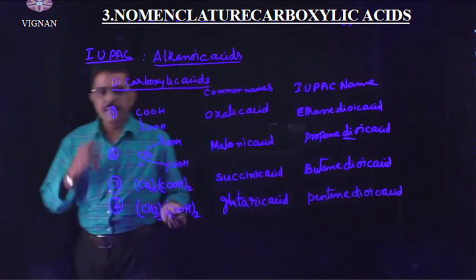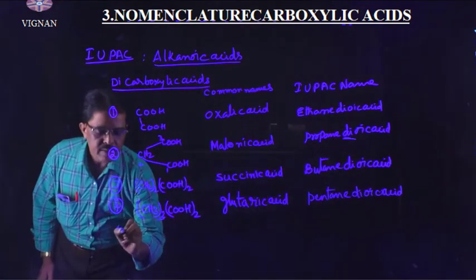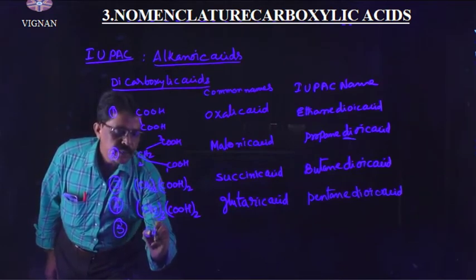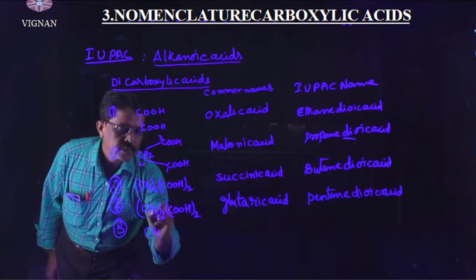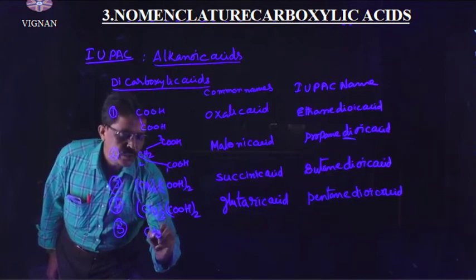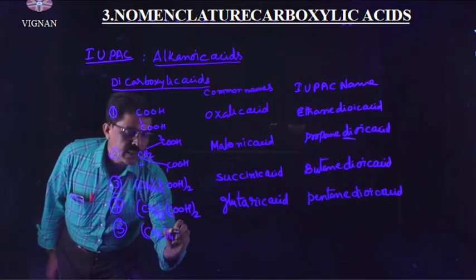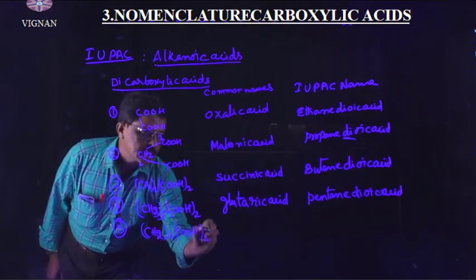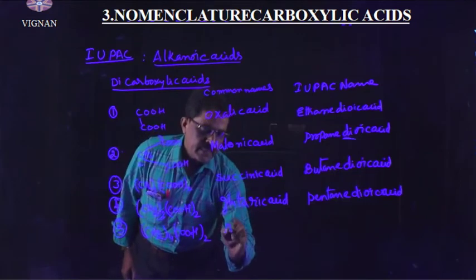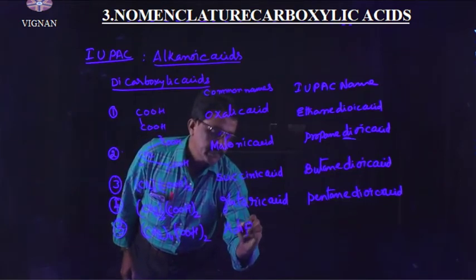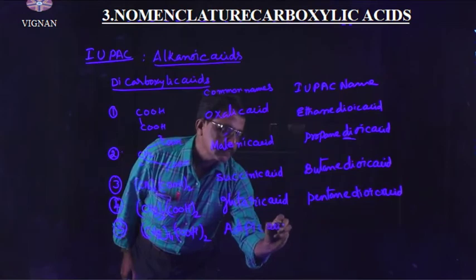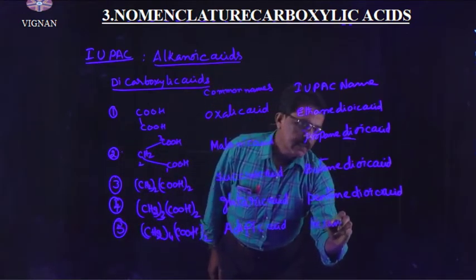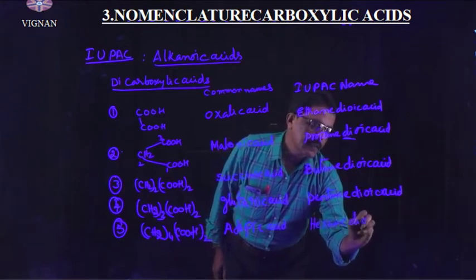Because 5 carbon atoms are there. And the fifth one is CH2 taken 4 times, COOH taken twice. Adipic acid is the common name. Adipic acid, this is hexanedioic acid.